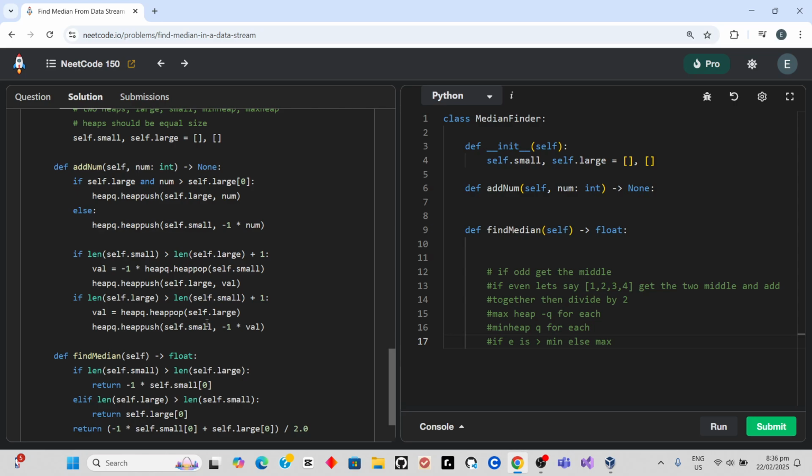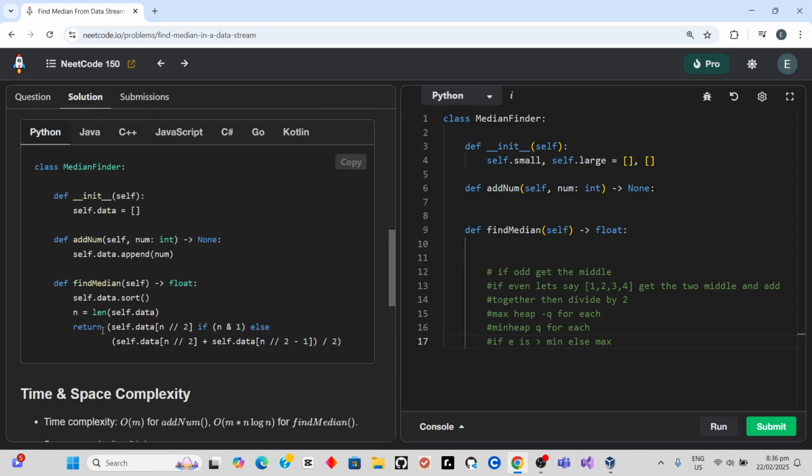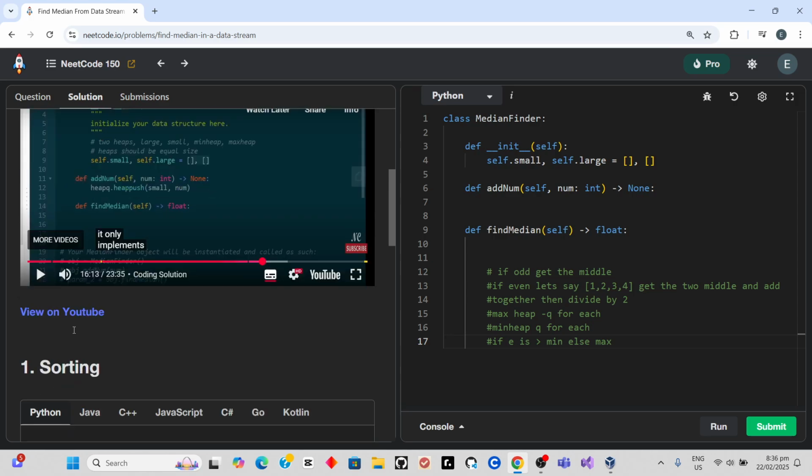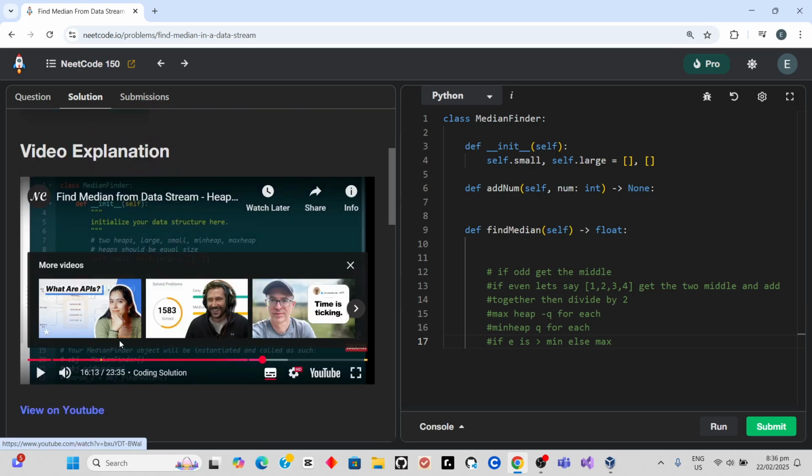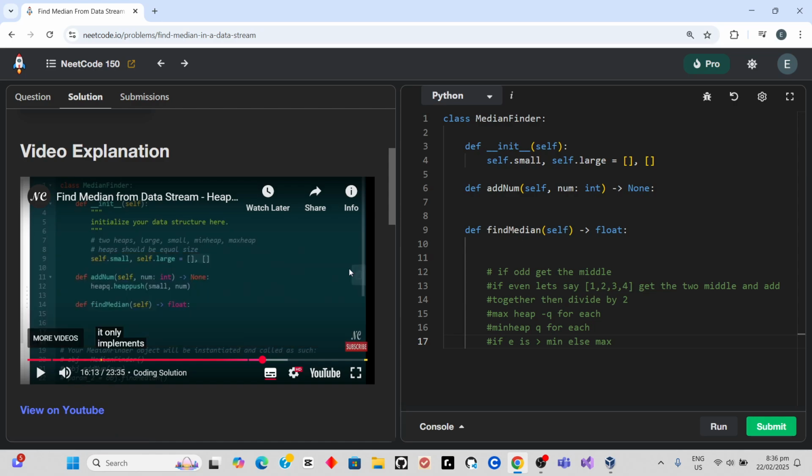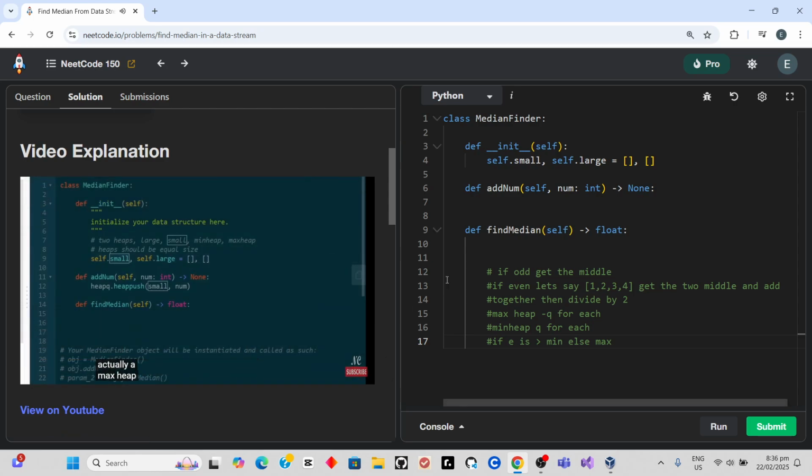Actually, no. Small would be max heap. So we would get the minimum value. Min heaps, we know small is actually a max heap.